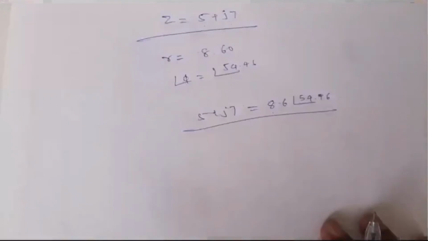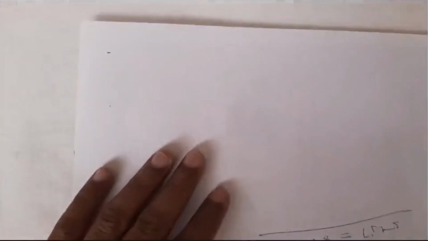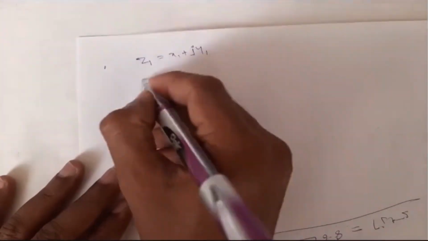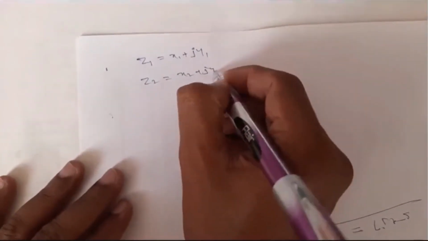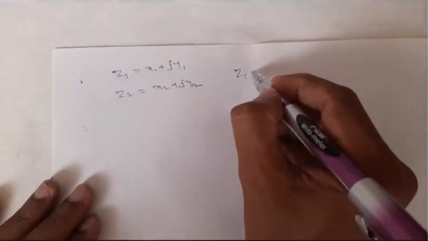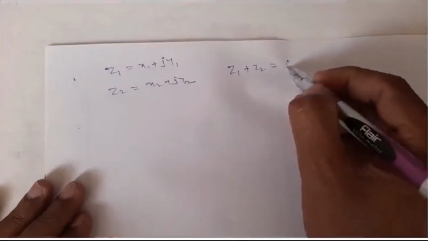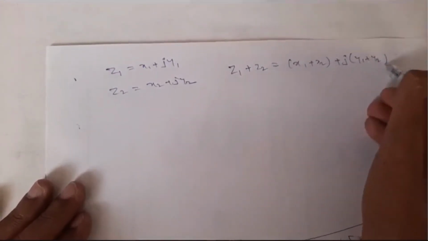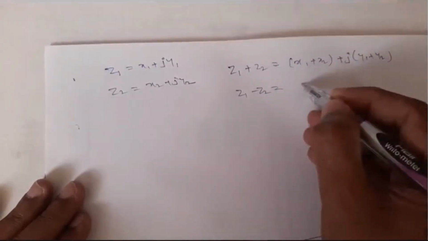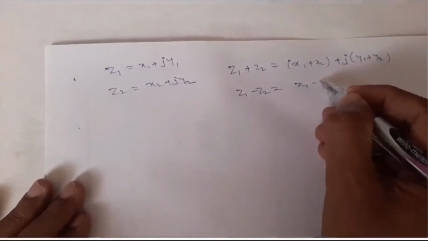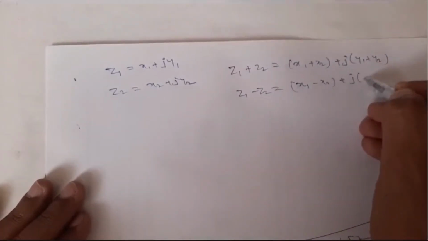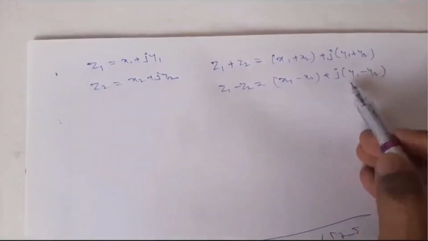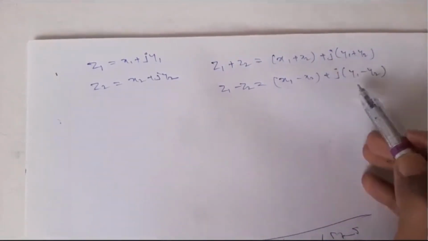And a very important thing is, if you want to add two complex numbers, see, addition. You might already be knowing, but still, if Z1 is X1 plus jY1 and Z2 is X2 plus jY2, Z1 plus Z2 will be done in rectangular form, something like this: X1 plus X2 plus j of Y1 plus Y2. And Z1 minus Z2 can be done in rectangular form, something like this: X1 minus X2 plus j of Y1 minus Y2. Dear students, it is not a minus j.